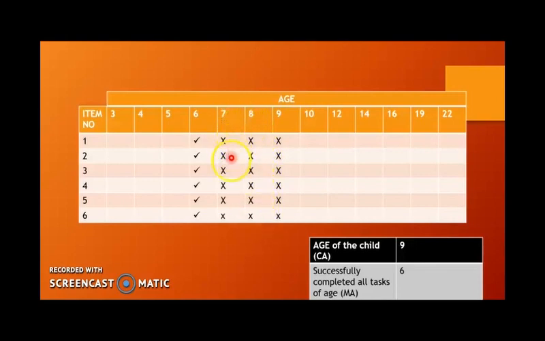Same with 7 years. But at age 6, he was able to do all the tasks. Our MA definition is successfully completing all tasks of that age. So MA is equal to 6 years, because the child was able to do all the tasks of this particular age. So CA is 9 and MA is 6.